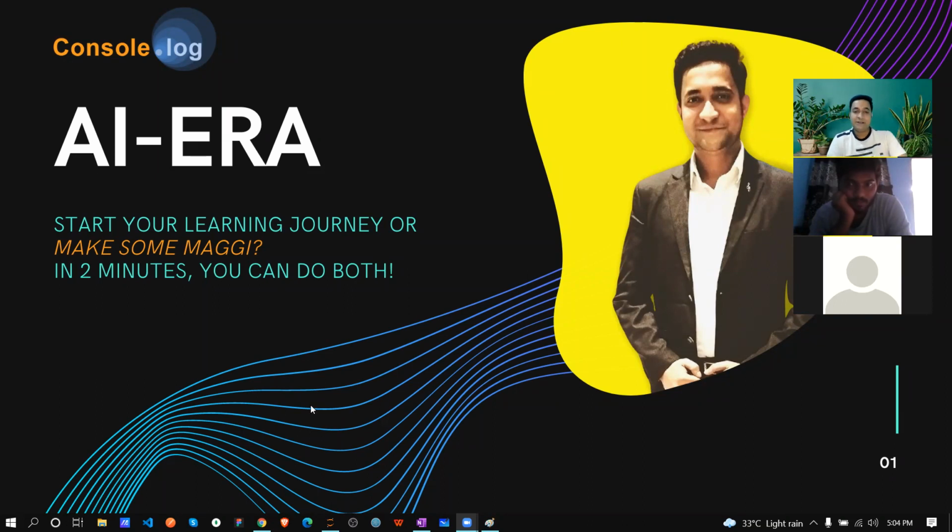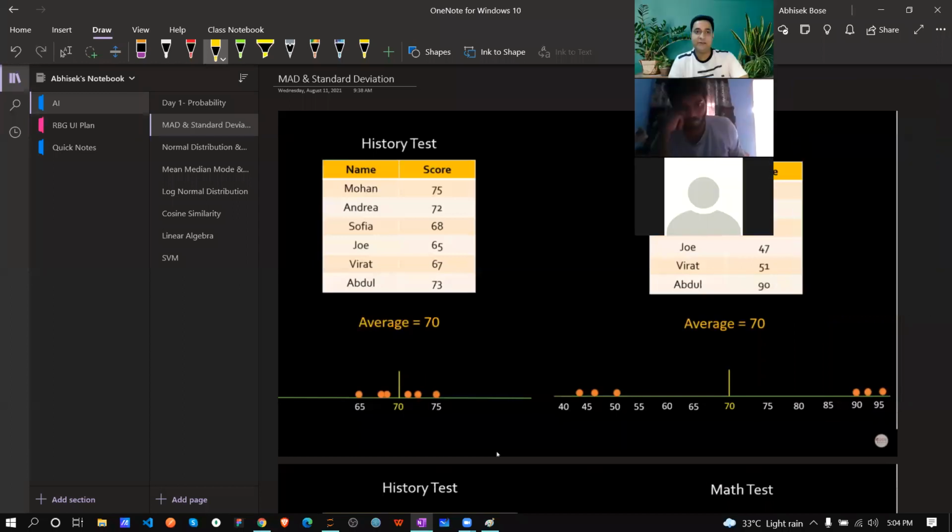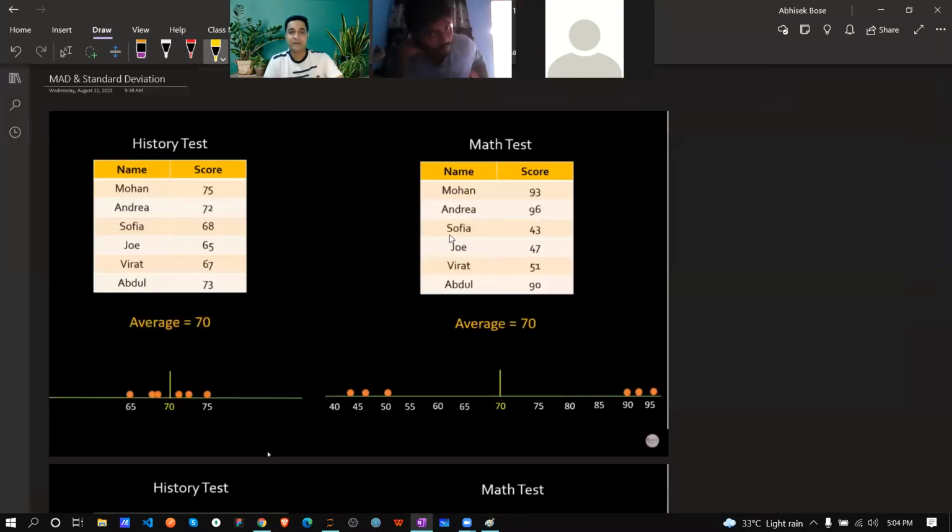Okay, so let's start. Before we start anything, this is the topic we are going to cover, this first one. So why do we need this? In a practical example, maybe you already learned about mean, median, mode, standard deviation, and other things. Don't ask me any question right now. Let me finish the whole session, then shoot your question.